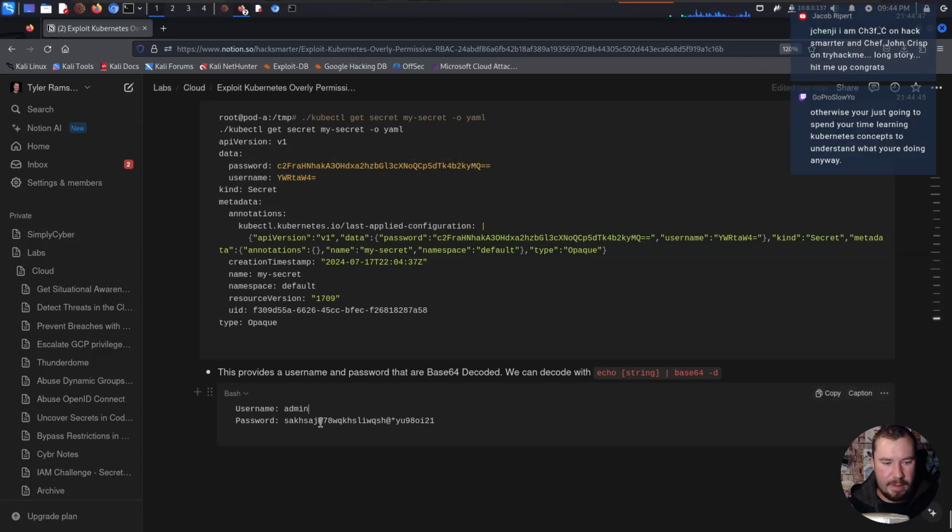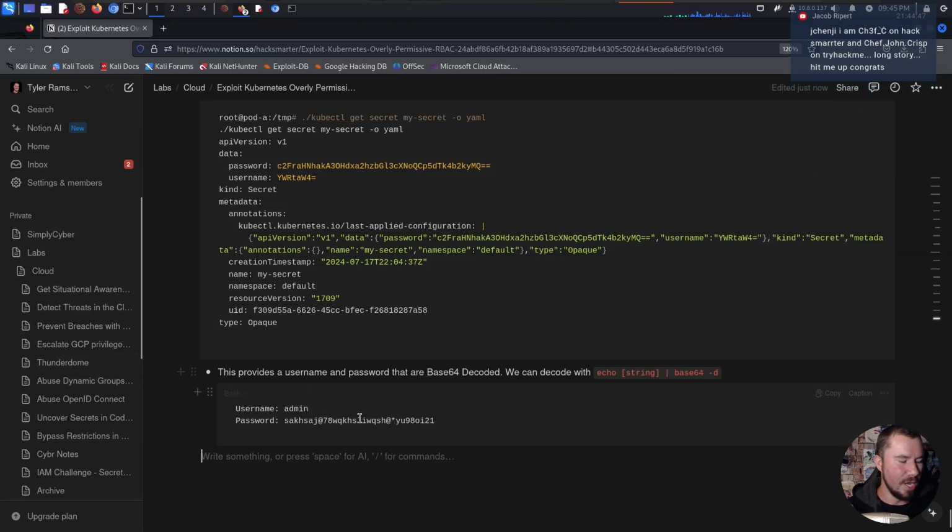So we have an admin username and an admin password, but we're not sure what that is for yet. The next thing that we can do, and when I was doing this live, this is where I got stuck for a long time. I tried using this admin username to SSH and tried using it in different places, and I was unsuccessful. And the part that I missed was doing an internal port scan on our node machine.